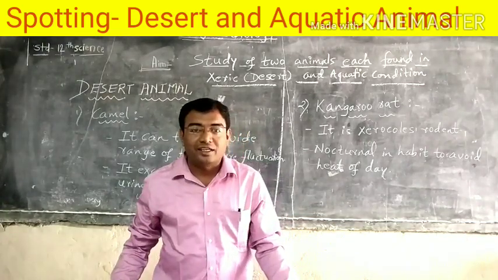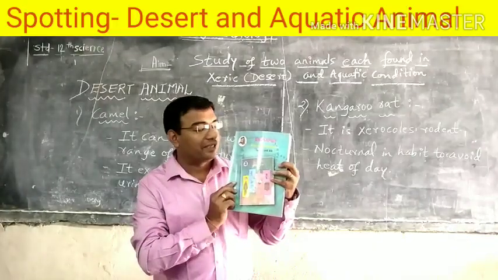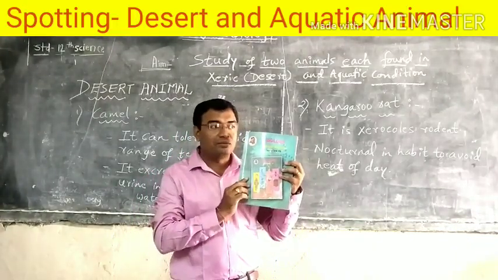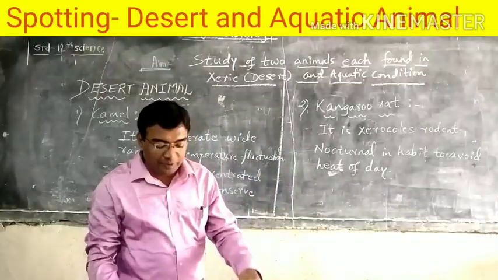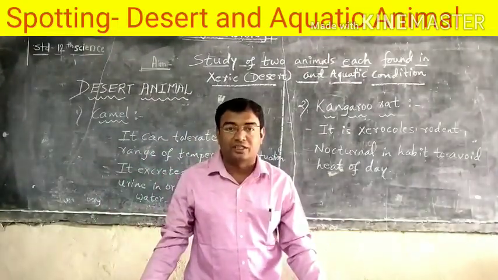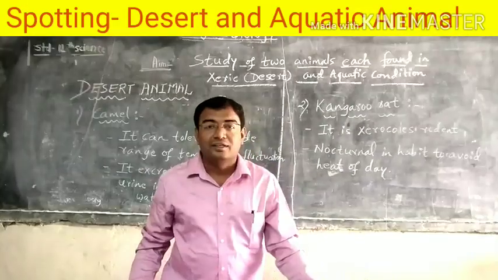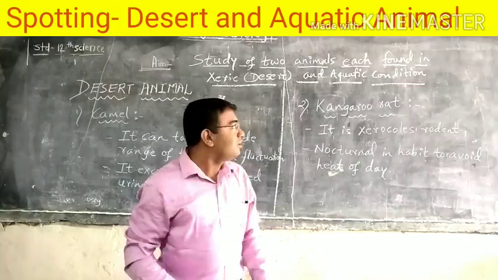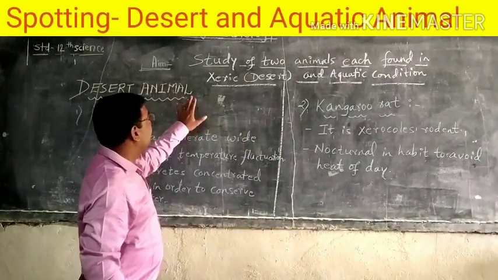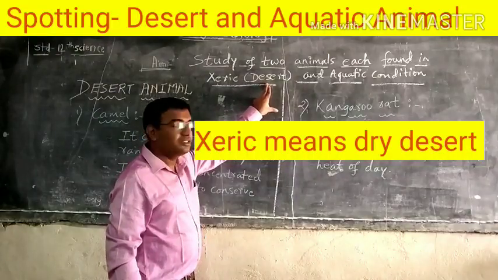Today's practical is for 12th standard. You can see in the handbook practical number 11 from biology, and our topic for spotting today is the study of morphological adaptation of animals found in xeric conditions and in the aquatic habitat. What is the meaning of xeric? Xeric means desert.